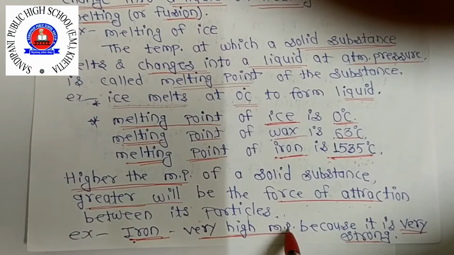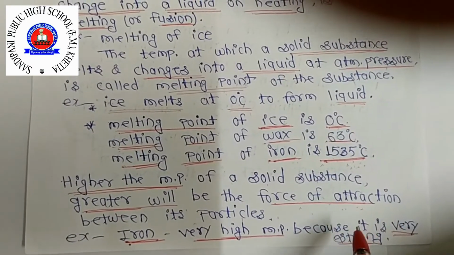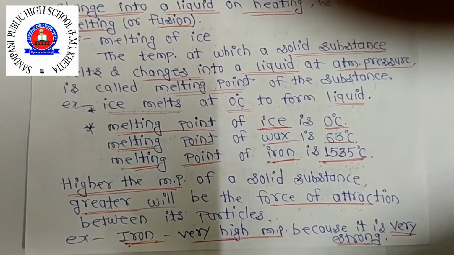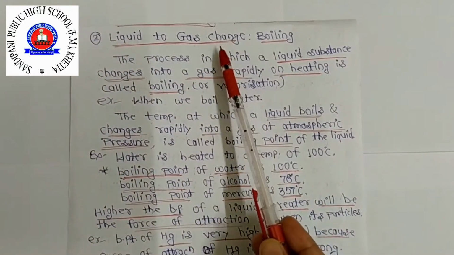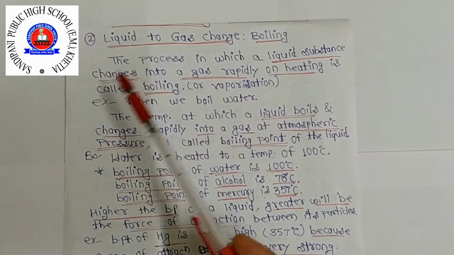Iron has a very high melting point because it is very strong. Second, liquid to gas change. This is the second effect of change of temperature.